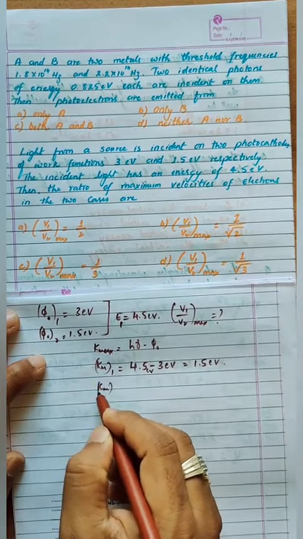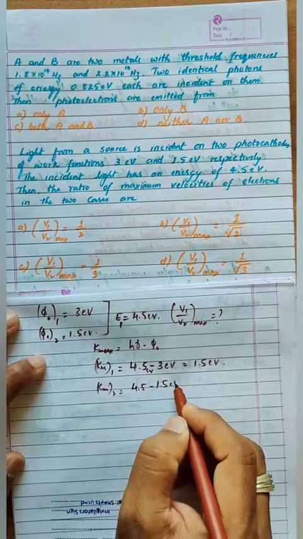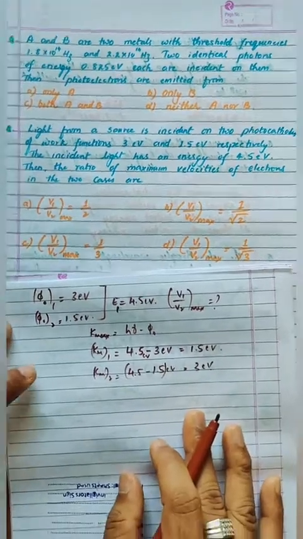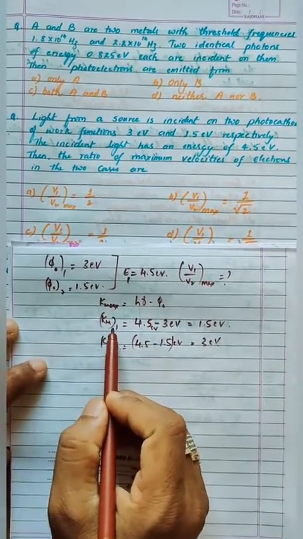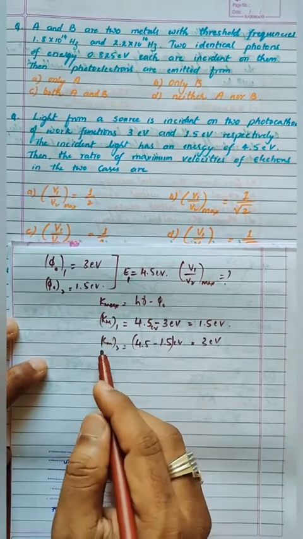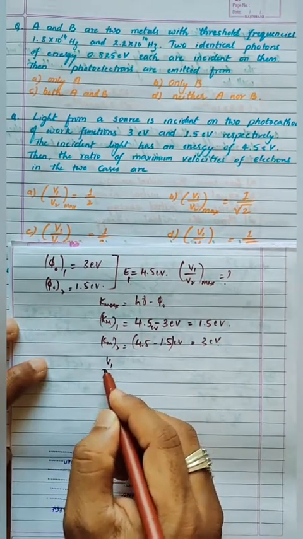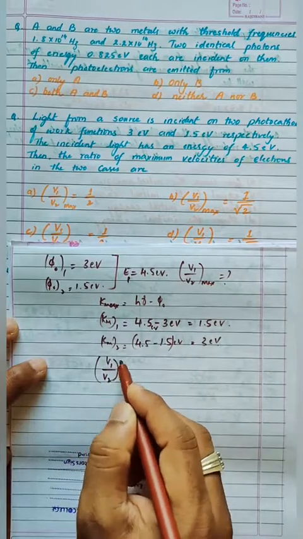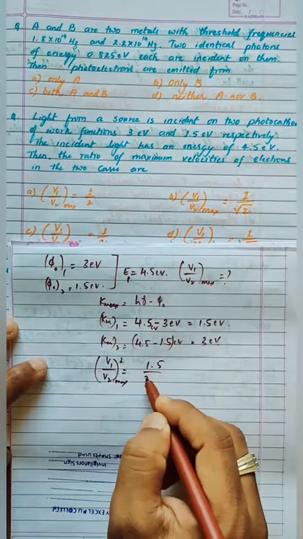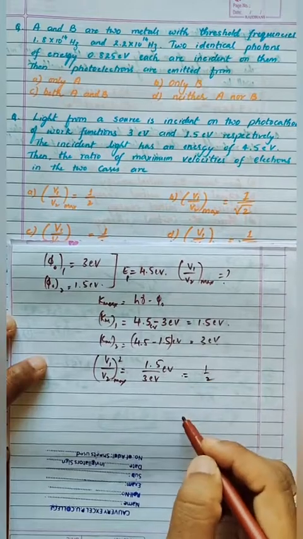So K maximum 2 is equal to what? 4.5 minus 1.5 electron volt. This is 3 electron volt. So now we'll see here, K maximum 1 and K maximum 2 is half mv1 square by half mv2 square. So half m cancels, so I can directly write (v1 by v2) whole square is equal to 1.5 by 3 electron volt, correct? So this is 1 by 2, correct?